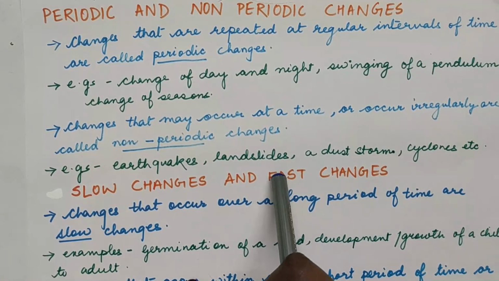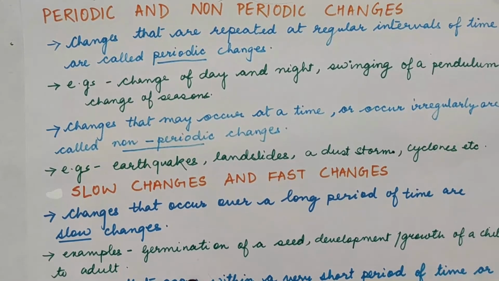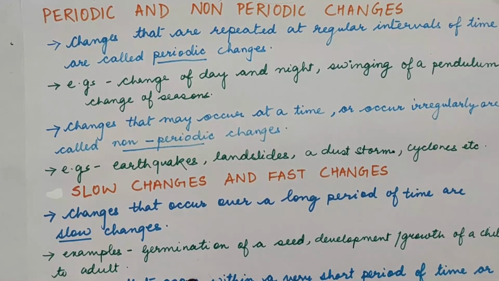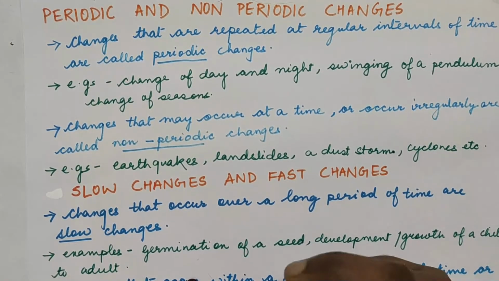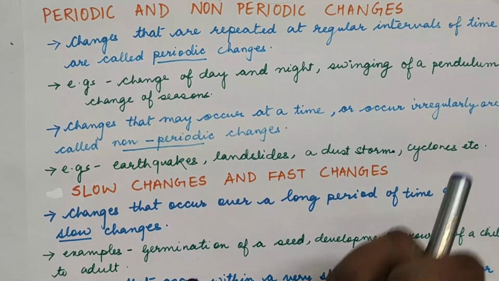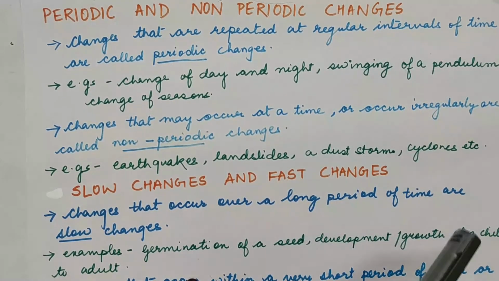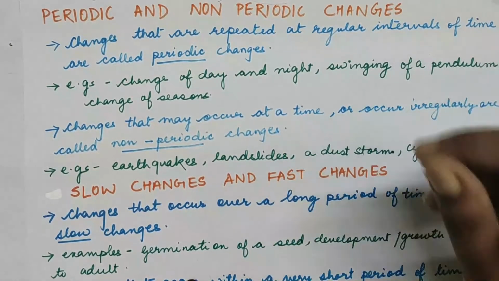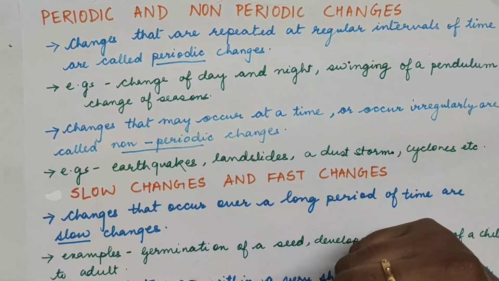A landslide during rainy season or normally also near the mountainous area, happens many times. Landslides keep happening. So we never know when the next landslide is going to happen. So the time interval is not fixed. A dust storm, cyclones, we cannot predict the actual difference, or there is no regular time interval between the cyclones taking place.